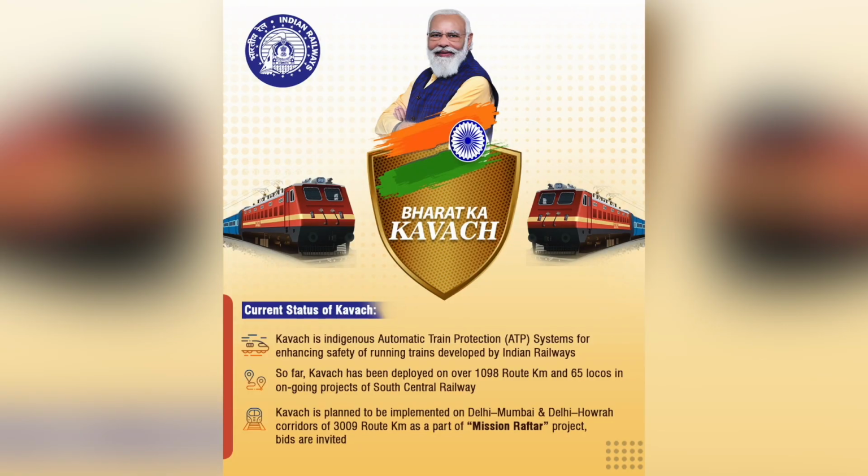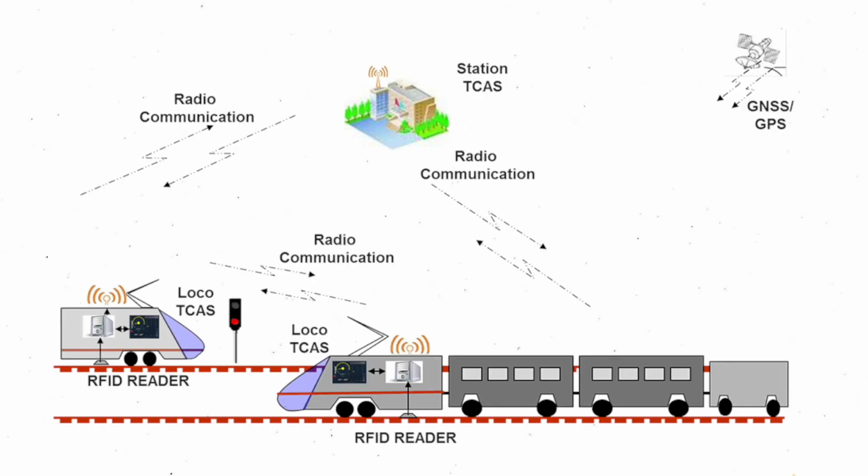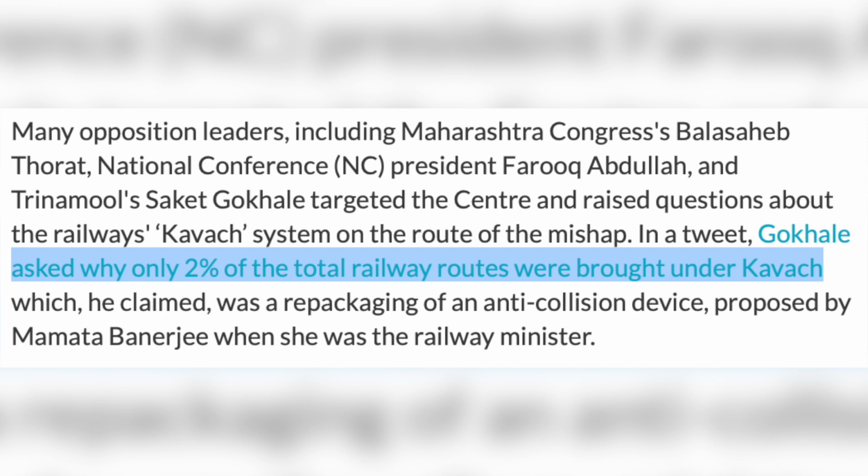Indian Railways' anti-collision system named Kavach alerts a loco pilot if a signal is jumped. The system can alert the loco pilot, take control of the brakes, and bring the train to a halt automatically when it notices another train on the same line within a prescribed distance. But surprisingly, only 2% of the total railway routes of India have been brought under Kavach till now. When are we going to cover 100% of the rail routes?